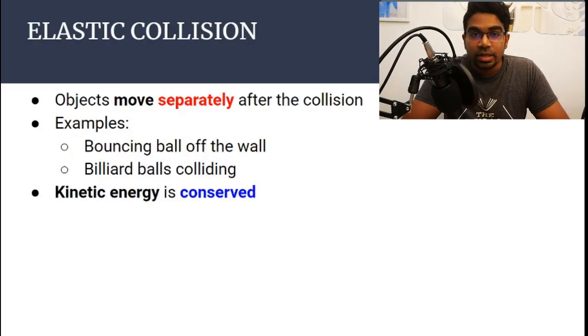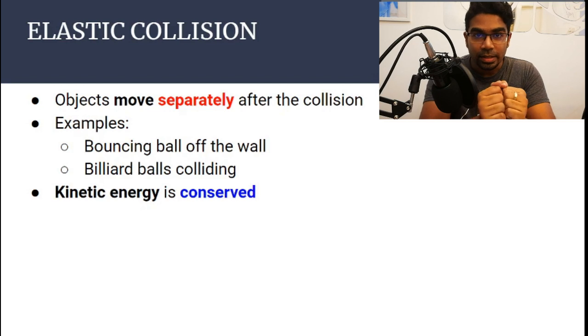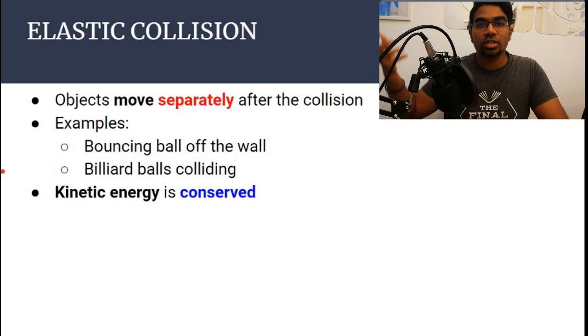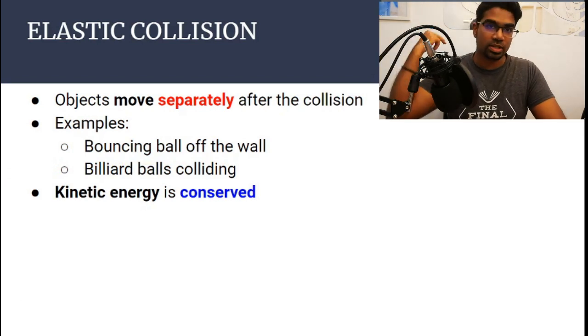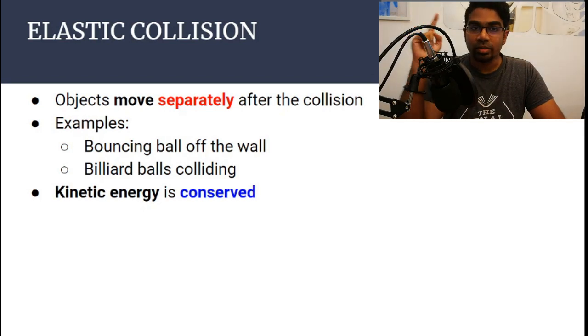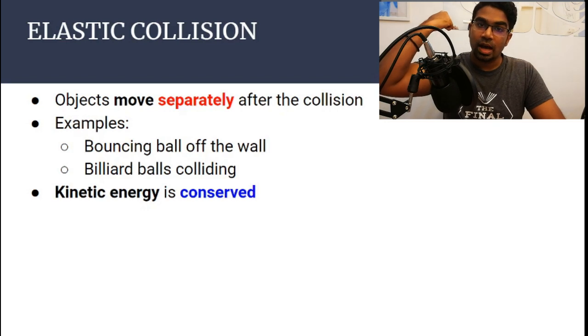Let's look at elastic collision. A collision is said to be elastic if kinetic energy is conserved. Now, in the syllabus of SPM, the collision is said to be elastic if it moves separately after the collision. That means it comes together to collide, and after that, it moves as two separate objects. So if we have a tennis ball, you throw it against the wall and then it bounces back. So it moves separately. So the two objects here will be the ball and the wall. So when the ball hits the wall, it moves in a different direction after the collision.